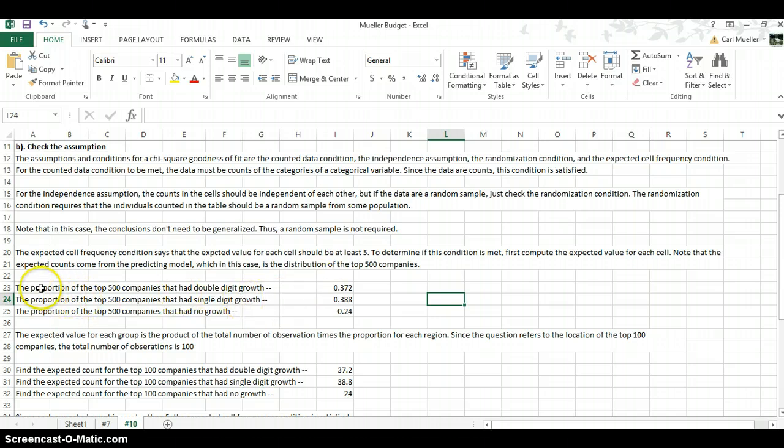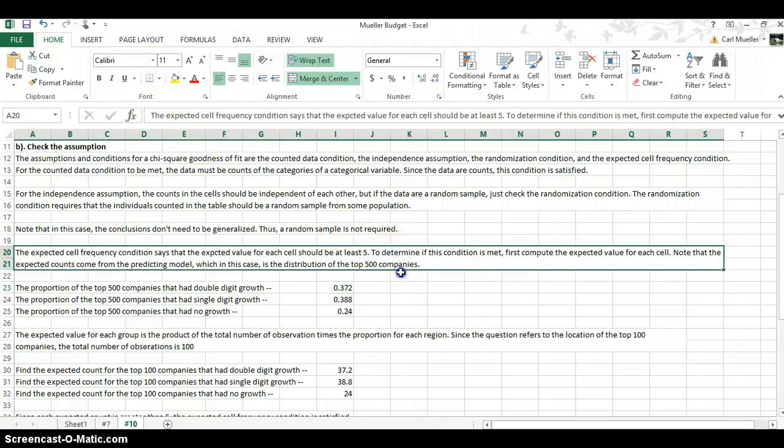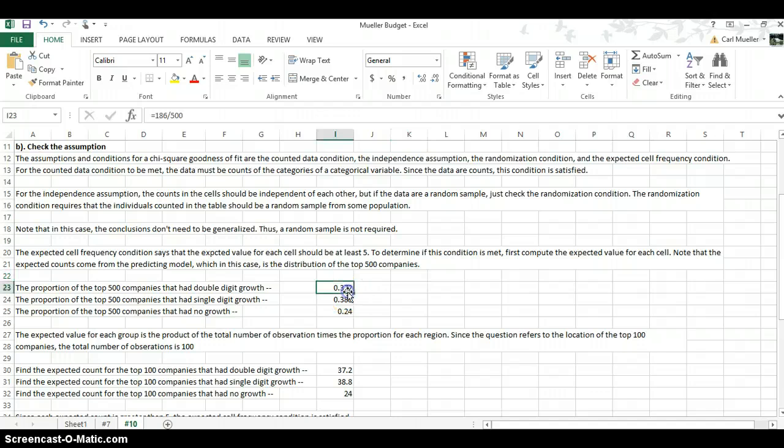What we're doing right here is we're testing out the proportion of the top 500 with double digit, with single digit, and with no growth. And all this is we're taking the value, for instance, for double digit, the 186 divided by the total, the top 500 companies.